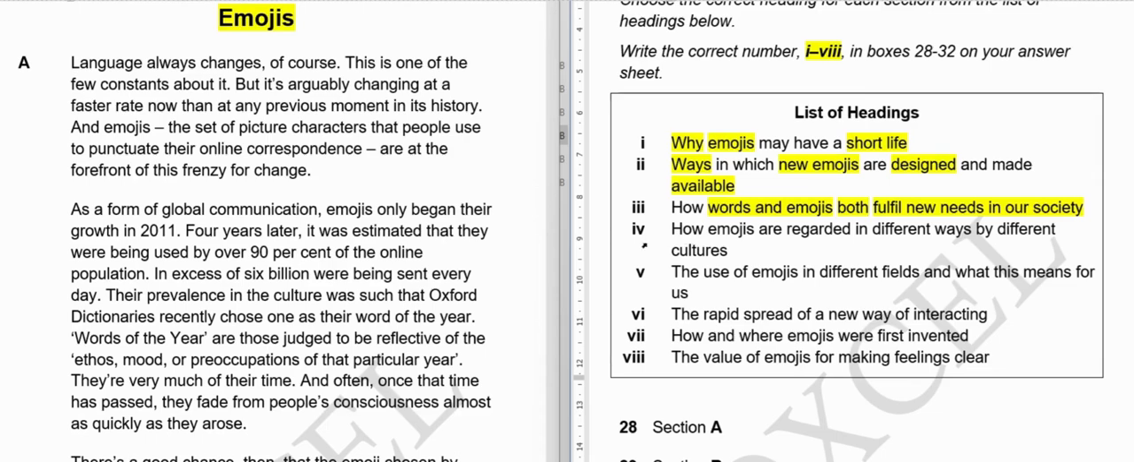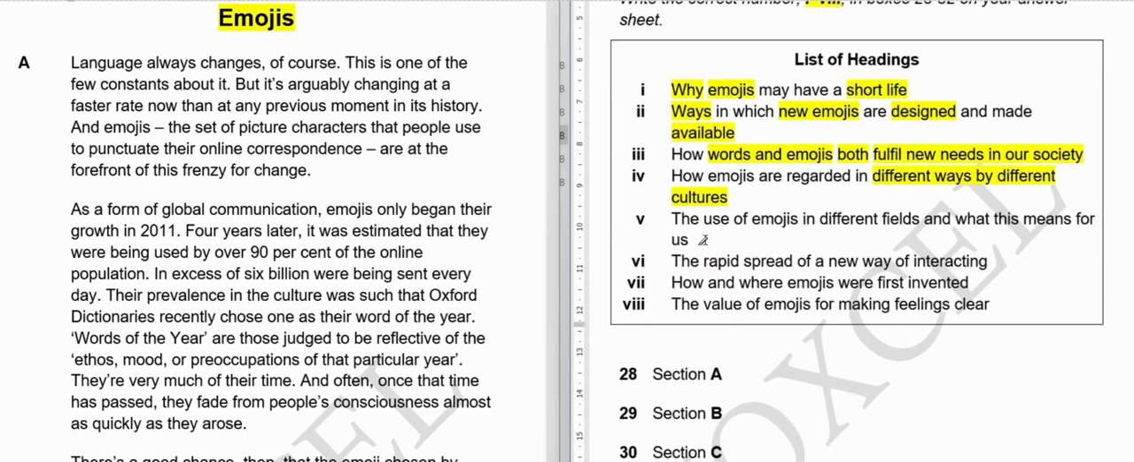Fourth option, how emojis are regarded in different ways by different cultures. So we have to understand that in whatever paragraph it is given, a particular emoji may mean something in a particular culture, but its meaning in another culture is entirely different. So same emoji but different places, different countries or cultures, its meaning is different. If there is any information about this in any paragraph, we will mark option number 4.